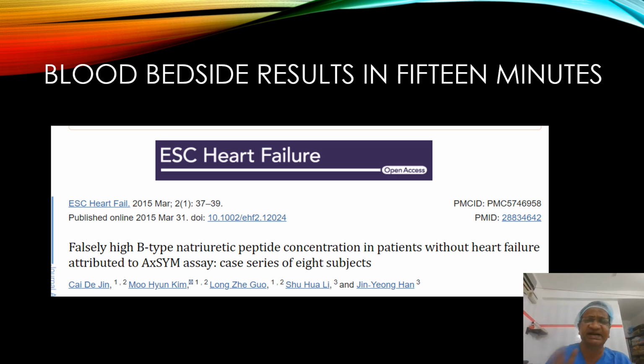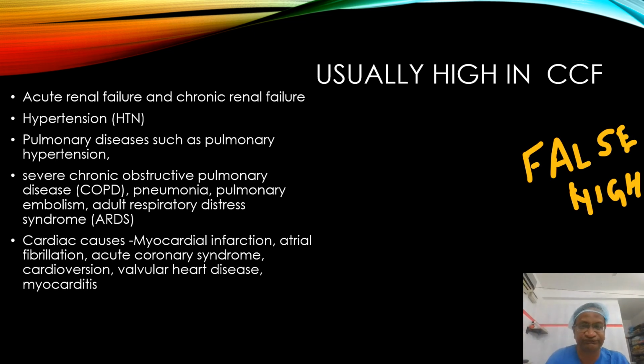It is a bedside blood test, and the result can come in 15 minutes. But sometimes a falsely high B natriuretic peptide may be seen in patients without heart failure also. Now we know it is usually high in cardiac failure. What are the other conditions in which NT-proBNP is high? It may be high in renal failure. It may be high in hypertension. It may be high even in pulmonary hypertension. COPD, that is very important.